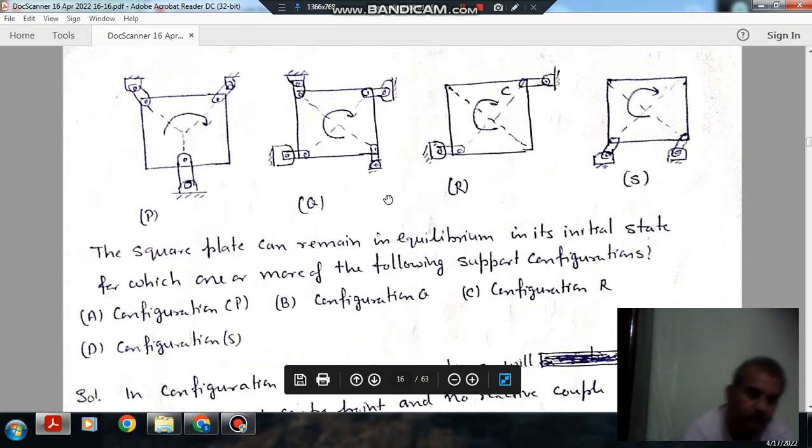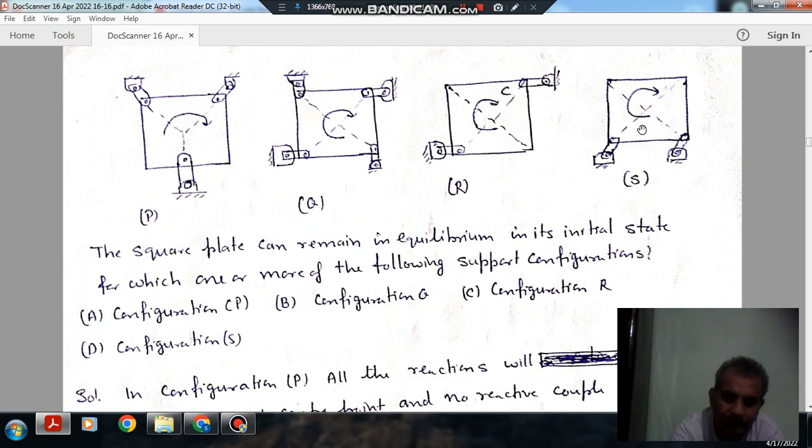In all these configurations, in the S configuration, R configuration, Q configuration, a balancing couple has to be applied by the support, because the reactions do not pass through the center. So a balancing couple is generated. But in this P configuration we can see that all the three reactive forces are passing through the same point, so no reactive couple is generated.